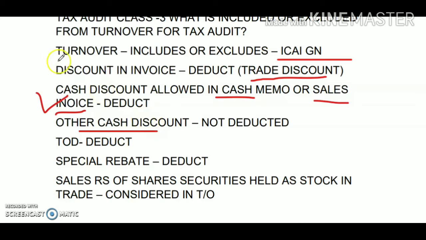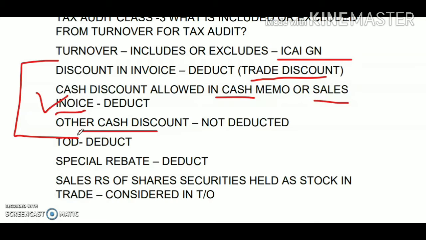So the first point is the discount. The trade discount will not be considered as a part of the turnover because at the time of passing the entry in the books of account, we will not consider the trade discount; we will pass the entry net of trade discount for a particular sale or purchase transaction. Whatever cash discount is presented in the cash memo or the sales invoice itself will not be considered as a part of the turnover.